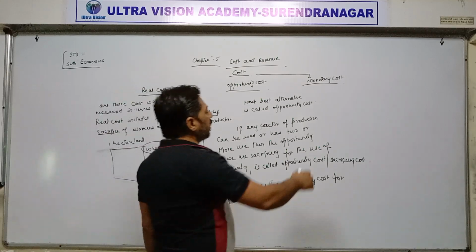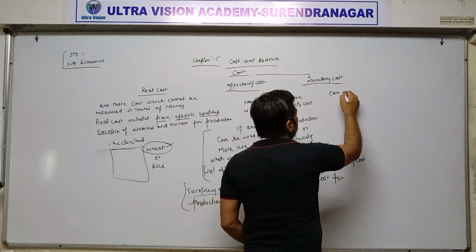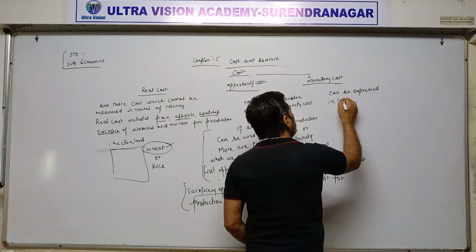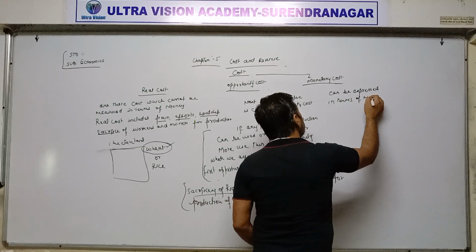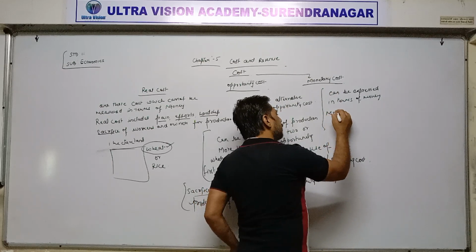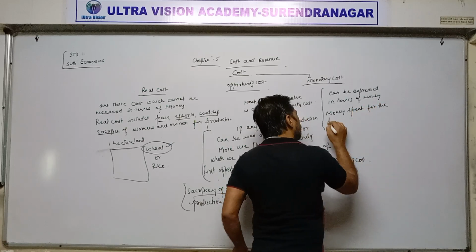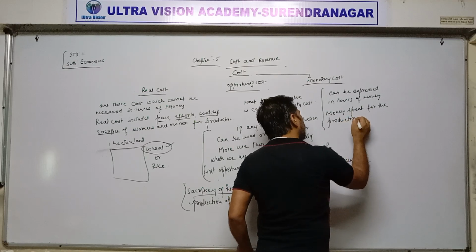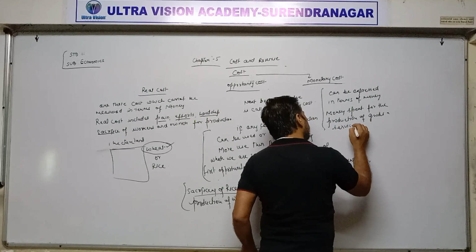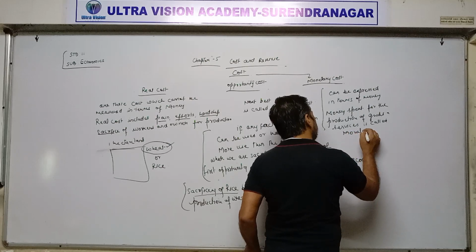And third one is monetary cost. Monetary costs are those costs which can be expressed in terms of money. So in simple language, money spent for the production of goods and services is called money cost or monetary cost.